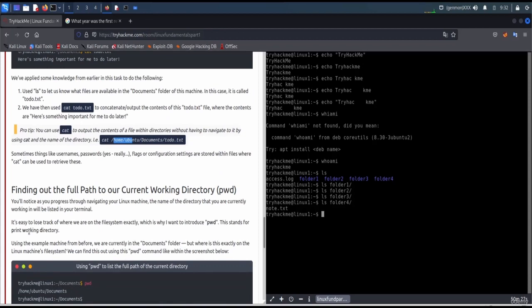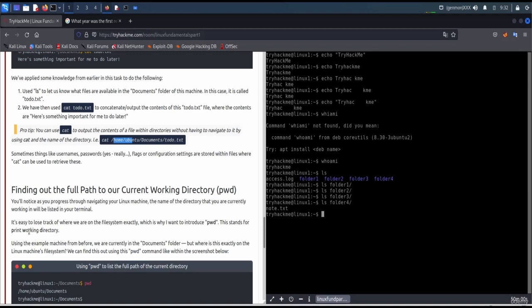Finding out the full path of our current working directory: pwd. You will notice as you navigate your Linux machine, the name of the directory that you are currently working in will be listed in your terminal. It is easy to lose track of where we are in the file system, which is why I want to introduce pwd, which stands for print working directory.